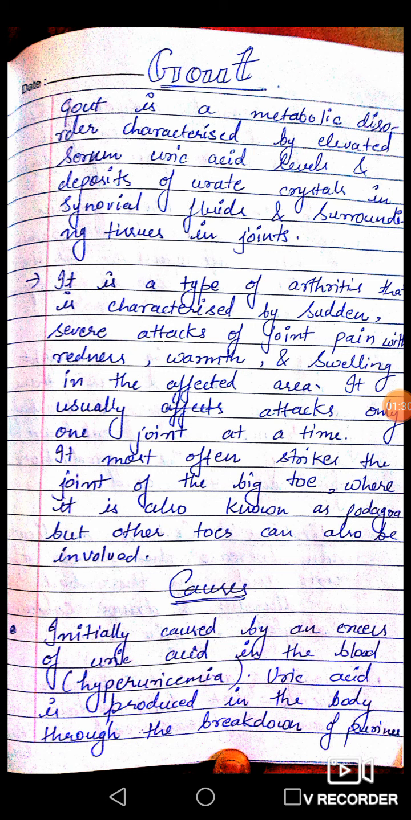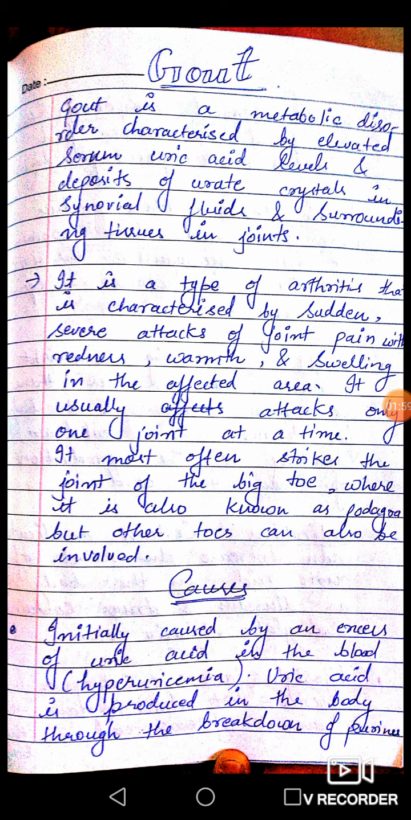Means there are several joints present in our body, but when an attack occurs it will attack only one joint at a particular time. It often strikes the joint of the big toe. Mostly the joint that it affects is the joint present in the big toe, where it is also known as podagra, but other toes can also be involved.